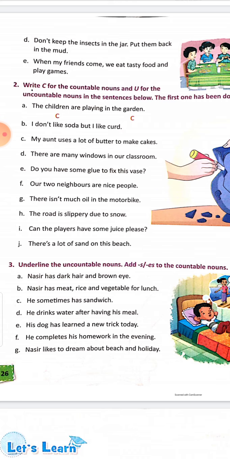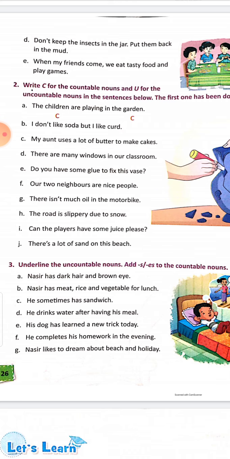Underline the uncountable noun. Add s or es to the countable nouns. Nasir has dark hair and brown eyes. In the answer you have to write Nasir has dark hair and brown eyes. And you have to underline here. Here is uncountable.